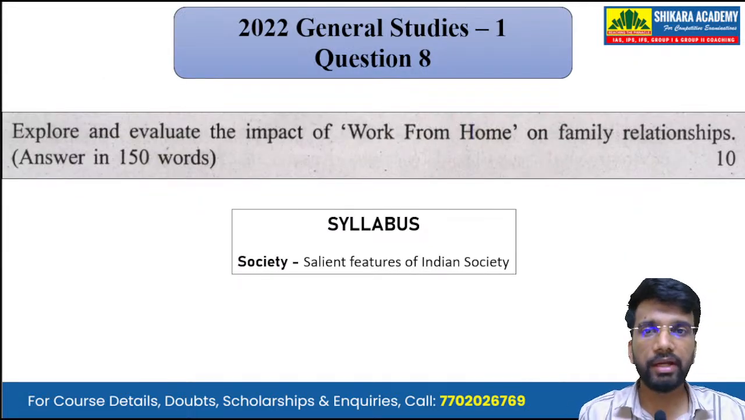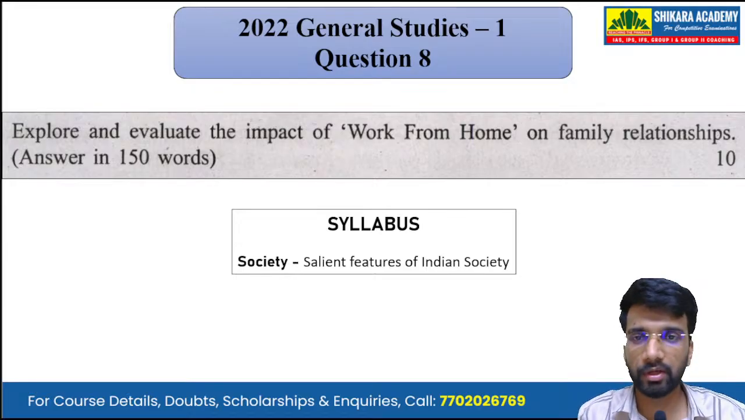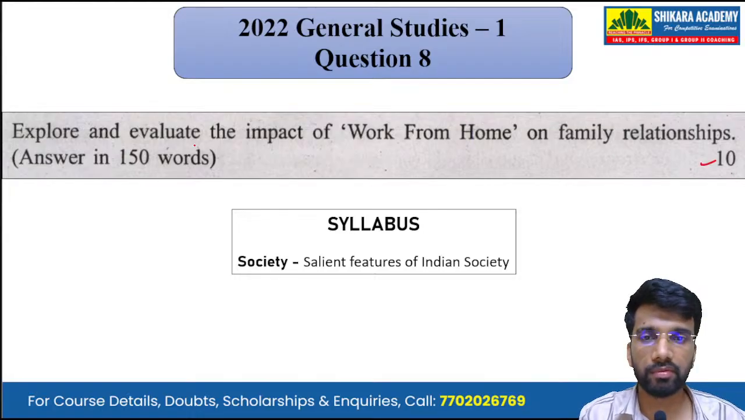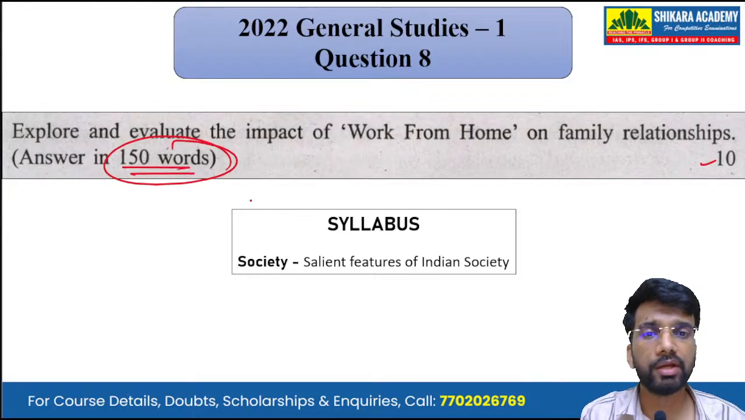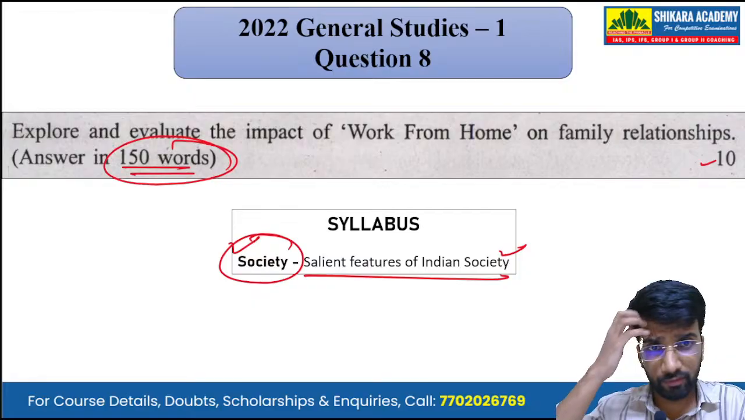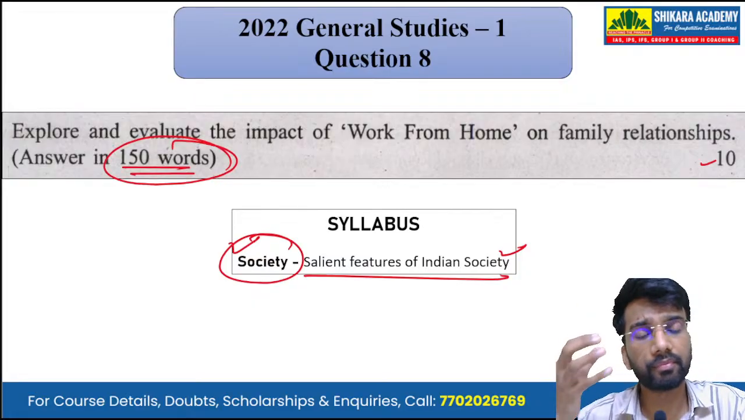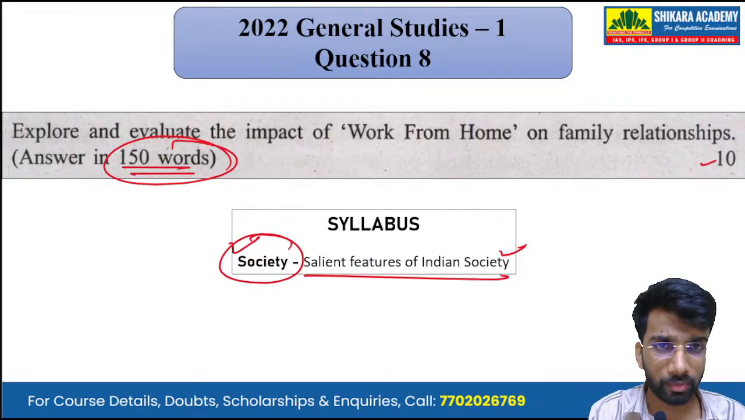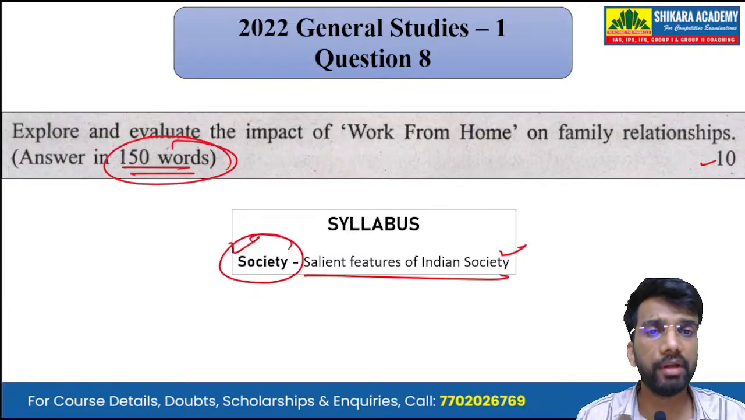Moving on to the next question, that is question number 8. Explore and evaluate the impact of work from home on family relationships. Okay. A 10-mark question that we have to answer in 150 words. It's a question from the subject of society, and the topic is salient features of Indian society. Okay. We have to evaluate, we have to explore what is the impact of this work from home culture on the family relations, family relationships.